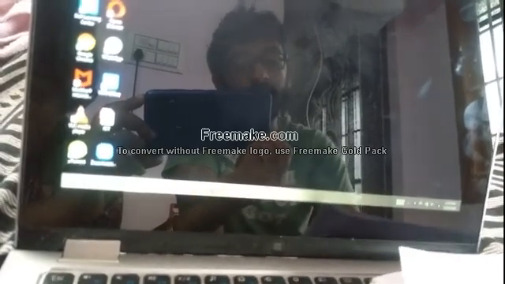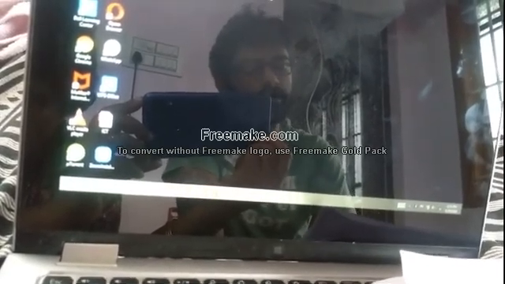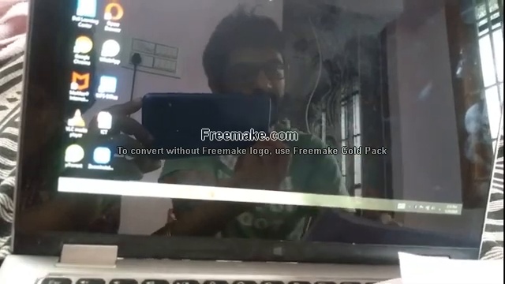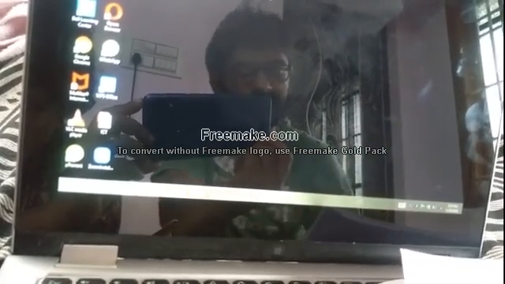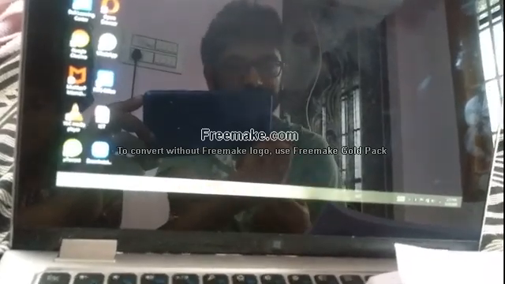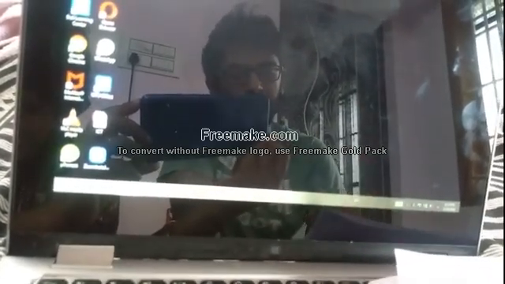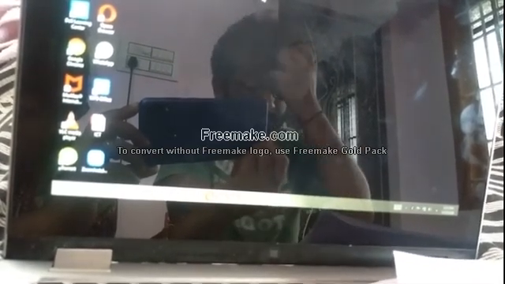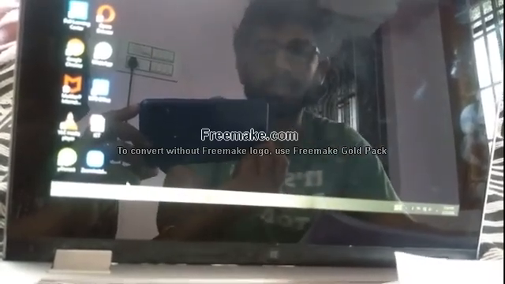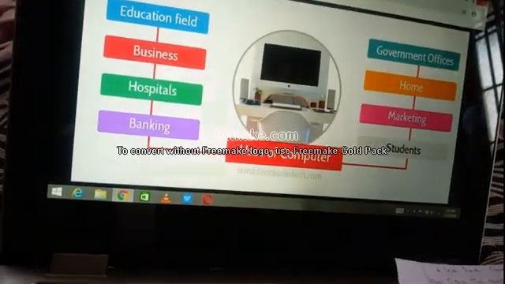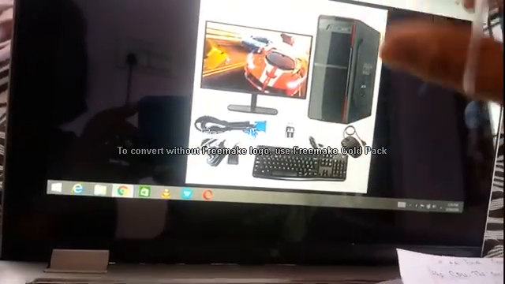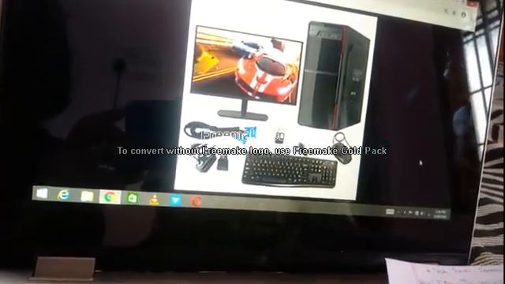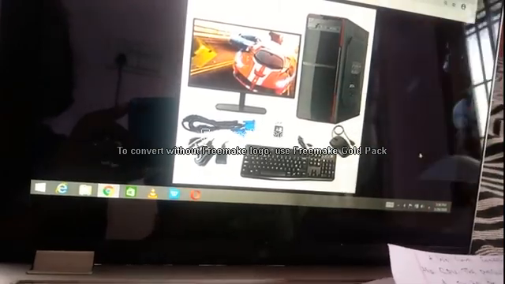And the final topic: hardware and software. Computer hardware refers to the physical components of a computer. Computer hardware is any part of the computer that we can touch and feel. They are the electronic devices used to build up a computer. All these things make up a whole computer. Examples of computer hardware: keyboard, mouse, monitor, CPU, etc.